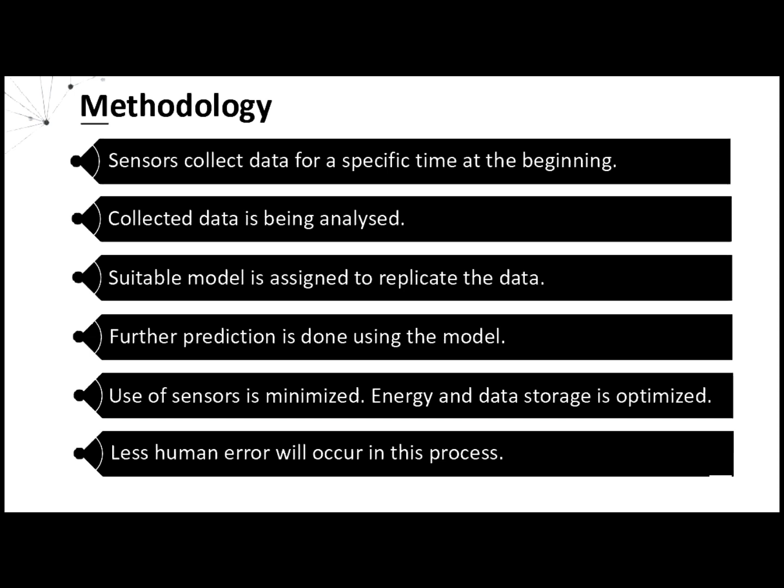Here we look into the methodology. It goes as follows. Sensors collect data for a specific time at the beginning. Collected data is being analyzed. Suitable model is assigned to replicate the data. Further prediction is done using the model. Use of sensors is minimized. Energy and data storage is optimized. Less human error will occur in this process.